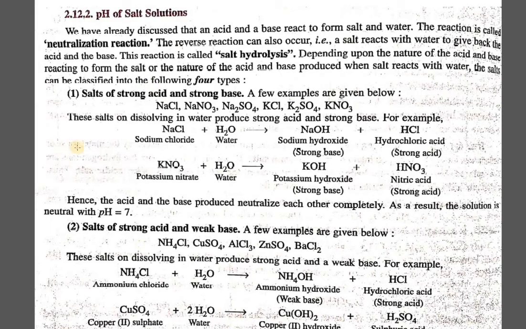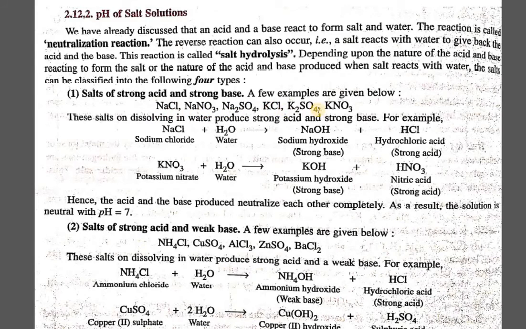The very first is the salt of strong acid and strong base. In this case you will find both acid and base are strong, so they will neutralize each other's effect completely, and because of which the salt which will be formed will have a neutral nature. The examples here: sodium chloride, sodium nitrate, sodium sulfate, potassium chloride.